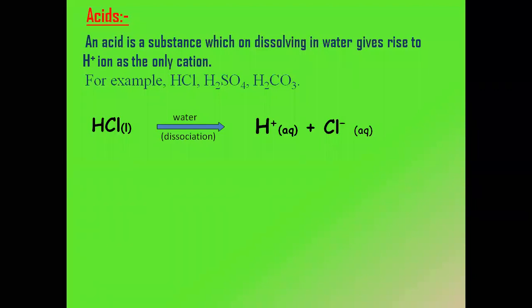All right. So here, as you can see, HCl liquid gives H plus aqueous. And aqueous, like I discussed before, indicates the state of matter which is dissolved in water. When it is dissolved in water, we say it is aqueous. Similarly, I take sulfuric acid, which is liquid, and dissolve it in water. It undergoes the process called dissociation.